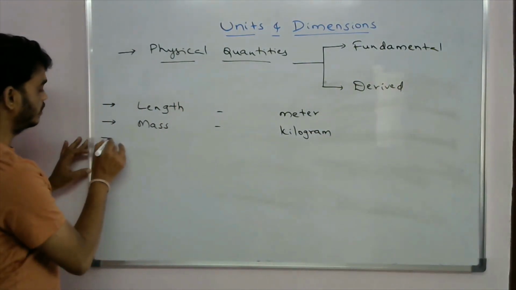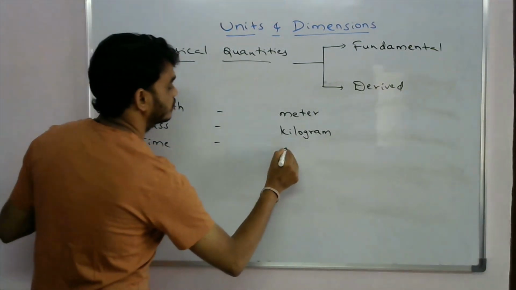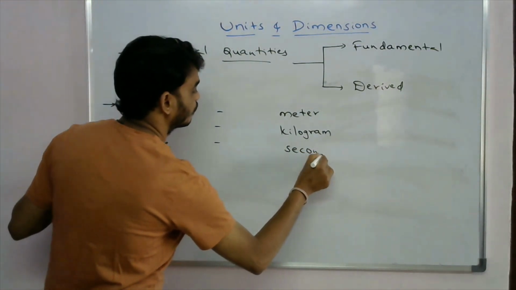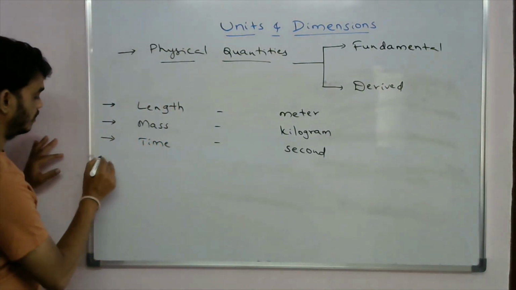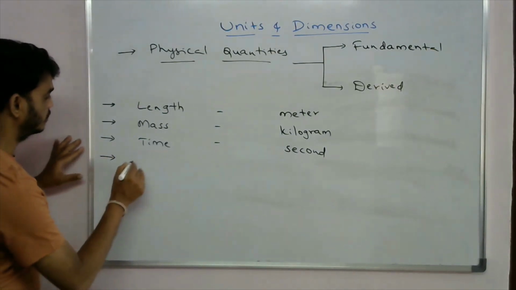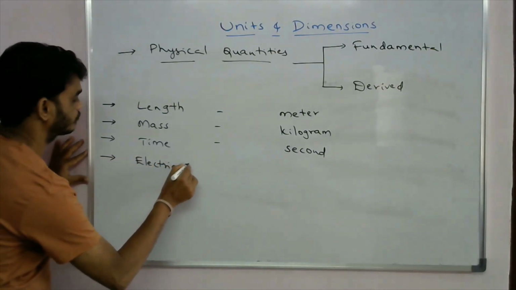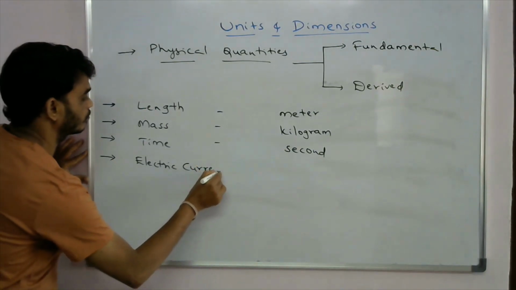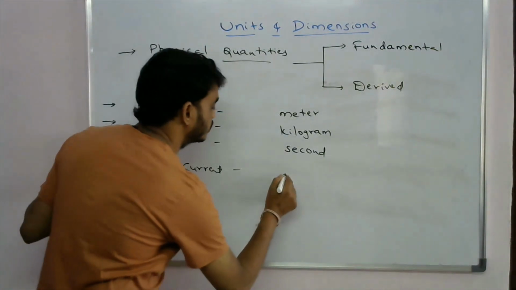The third one is time, the unit is second. And the next one is electric current. Electric current is ampere.